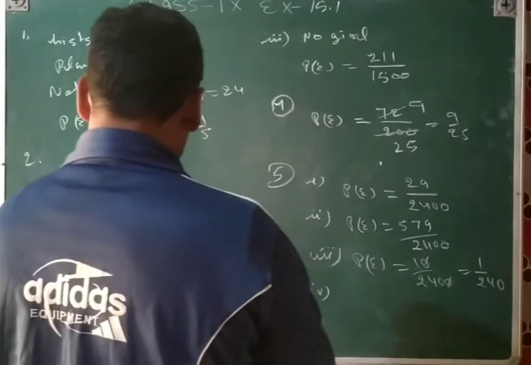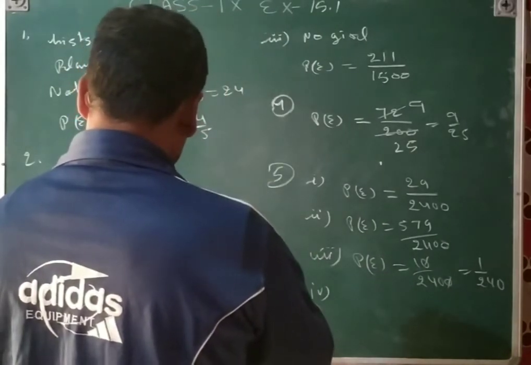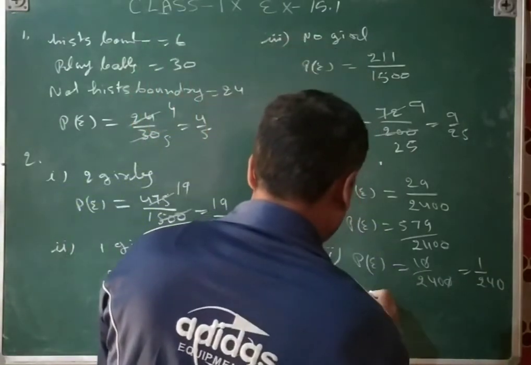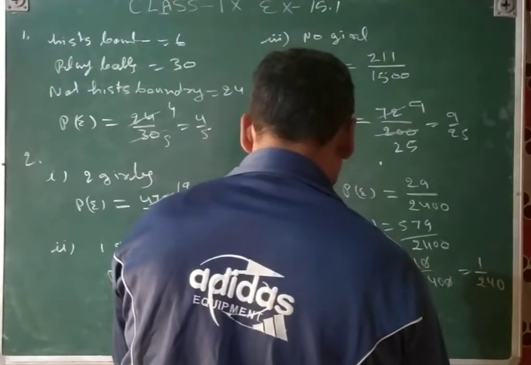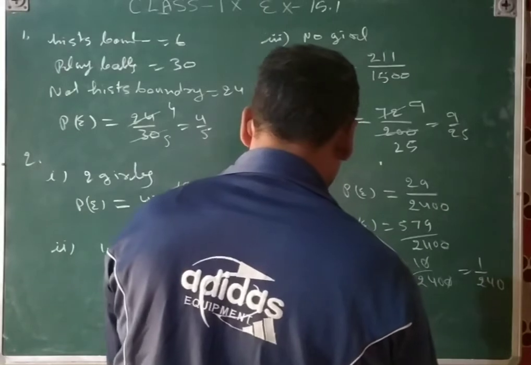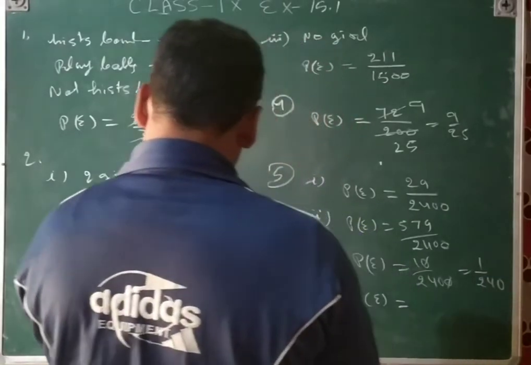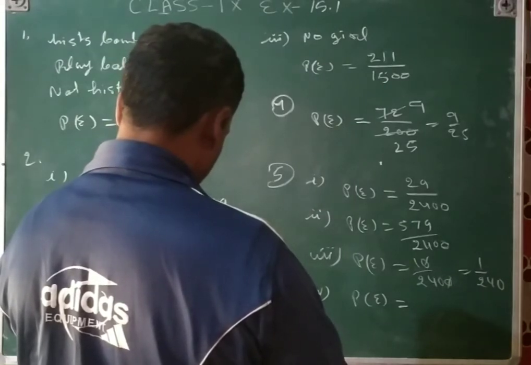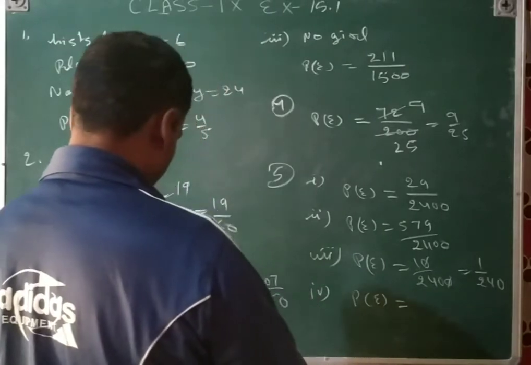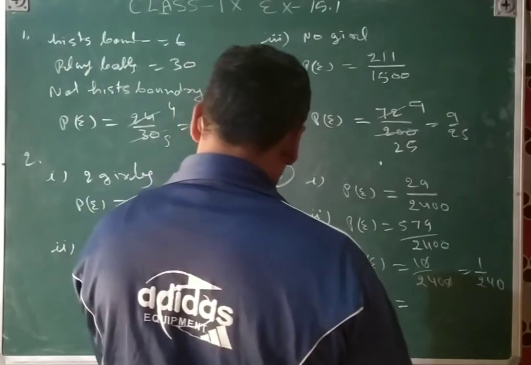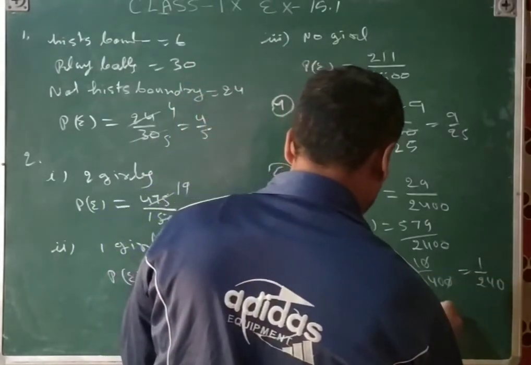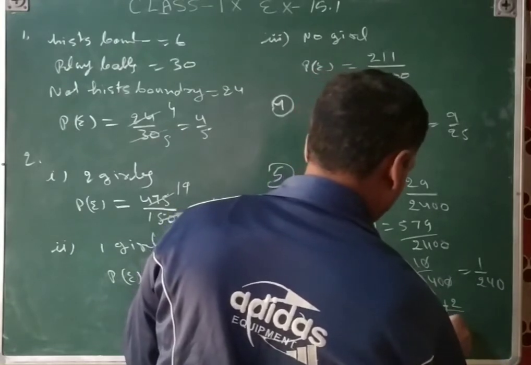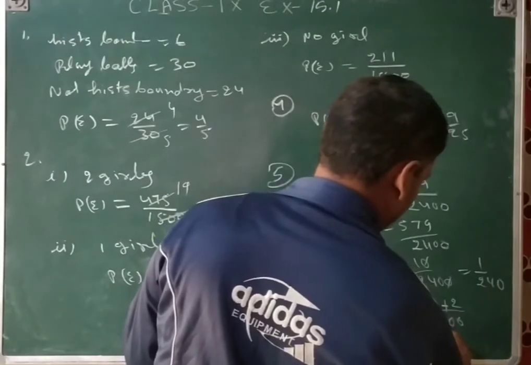So that will be 13,000 to 16,000, not more than 2 vehicles, probability of the event is equal to, that number will be, again earning 13,000 to 16,000 per month and owning not more than 2 vehicles, we will take only those, 469 plus the 13,000 to 16,000 figures upon 2400.